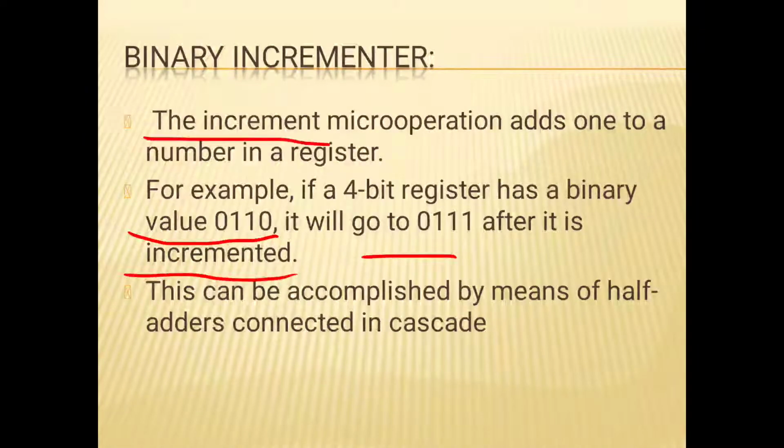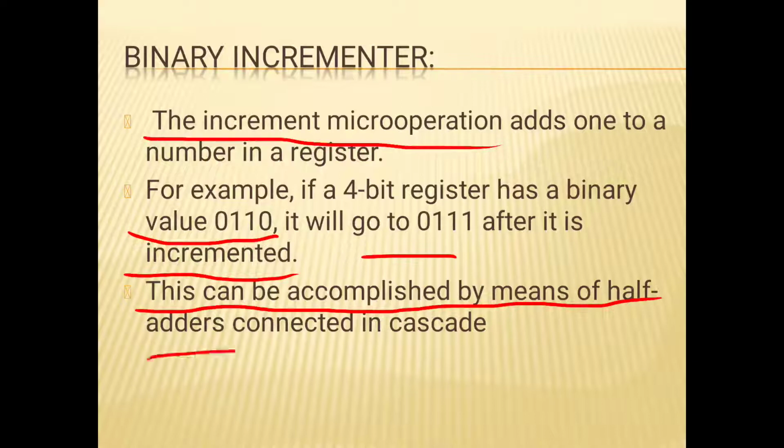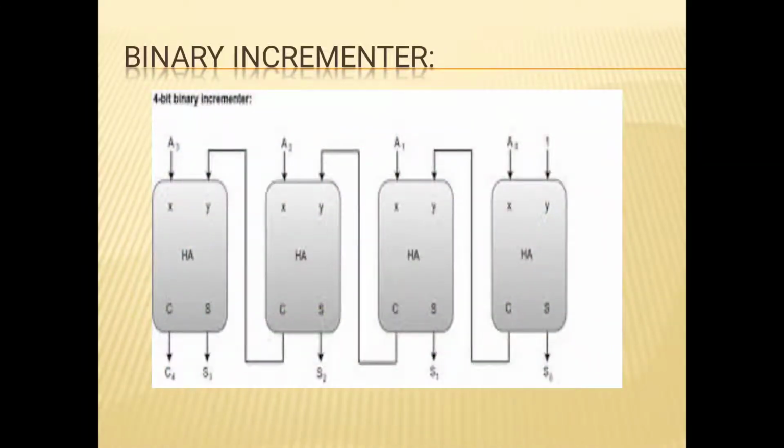What is the increment microoperation? It adds 1 to a number in a register. This can be accomplished by means of half adders connected in a cascade.